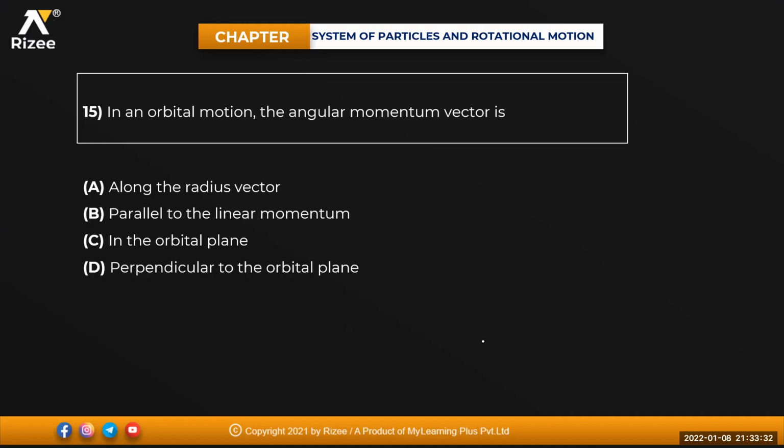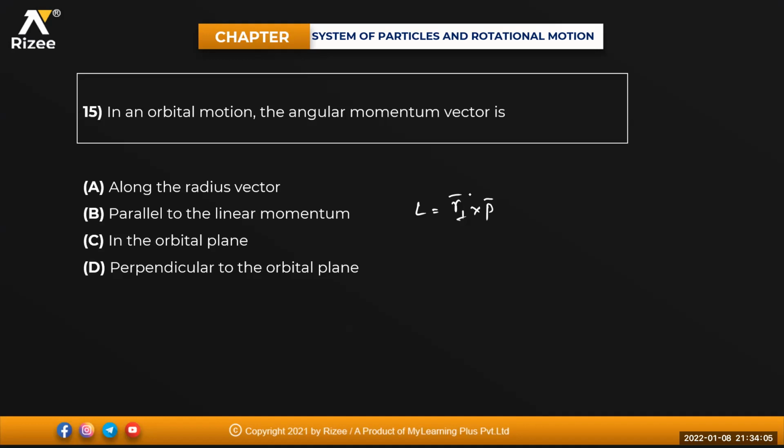This question. In an orbital motion, the angular momentum vector is along the radius vector, parallel to the linear momentum, in the orbital plane, or perpendicular to the orbital plane. Anyone? Angular momentum is always perpendicular to the plane, beta, because L is equal to R perpendicular into P bar, na? Isn't it? So if you use the cross product relation for this one, the right hand thumb rule will give me the answer.